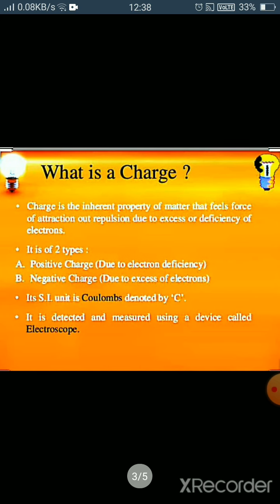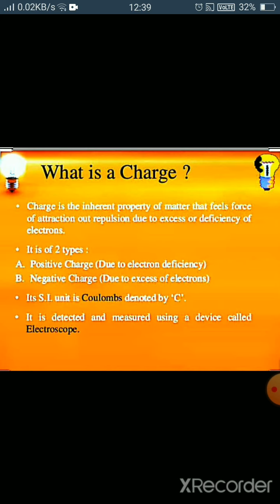Now, what is charge? Charge is a property of matter, right, that feels force of attraction or repulsion due to excess or deficiency of electrons, right? If someone has excess electrons, then it will become negatively charged, as electrons are negative charge.